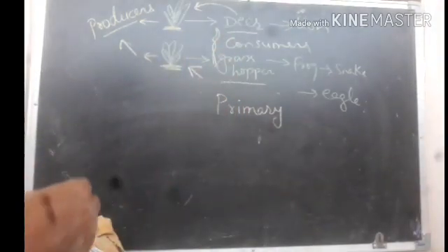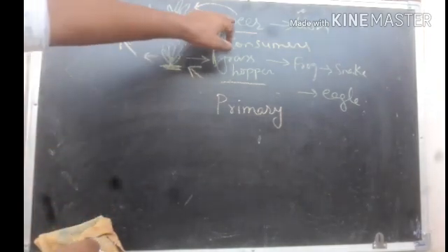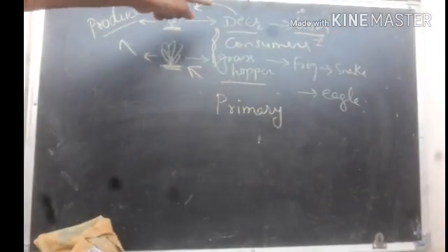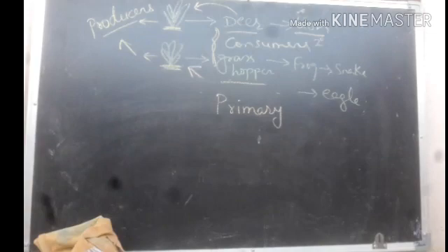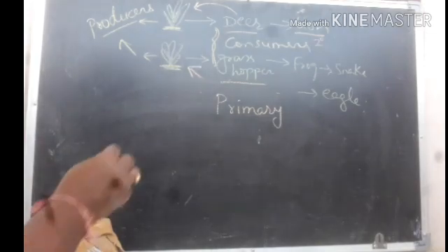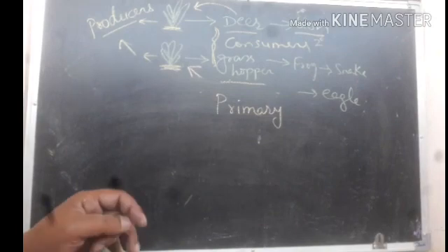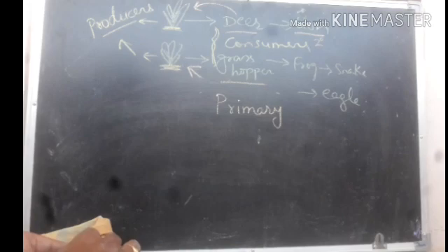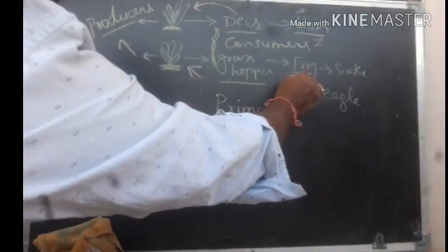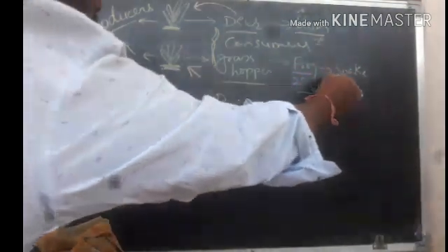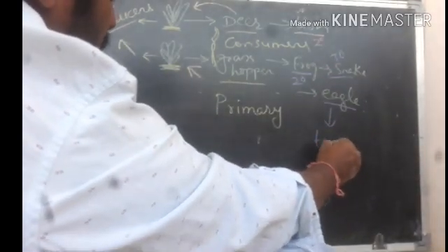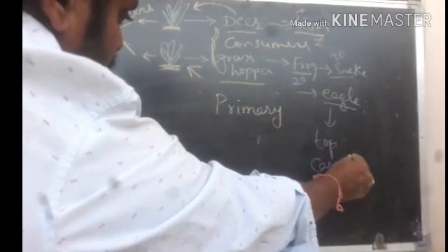Immediately after the primary consumer there is a secondary consumer. In the first food chain there is directly a secondary consumer. But when you look at the second example, after the primary consumer there are three more animals. The first is called the secondary consumer, the next is called the tertiary consumer, and the fourth one is called the top carnivore.